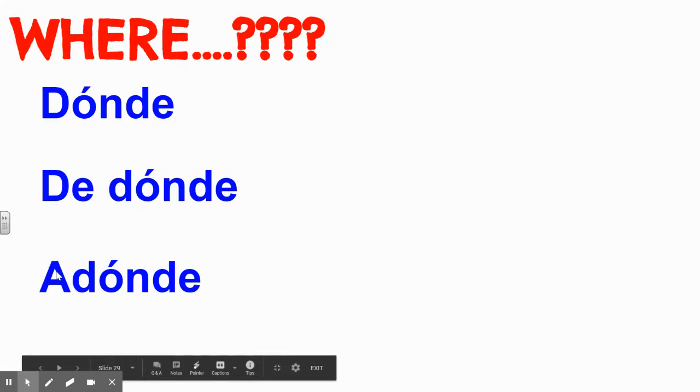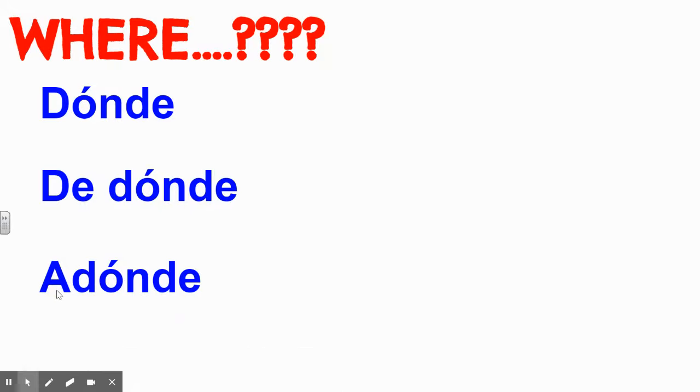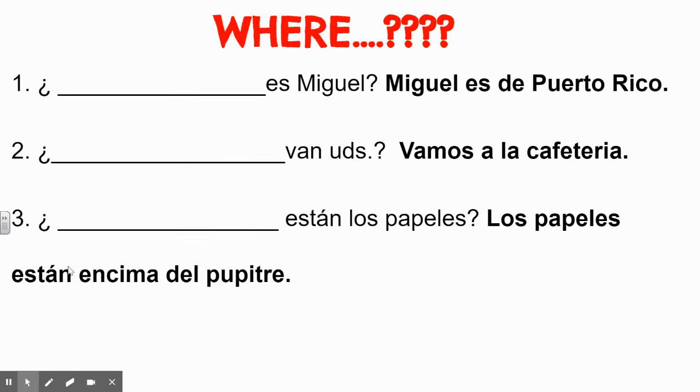And a, we talked about yesterday, a means what? To. So if you use a donde, you're saying, where are you going to? Okay, so these two should be easy to point out if you're using one of these two, because your answers are going to either have this word in it or it's going to have this word in it. So that could maybe help you out in the future.